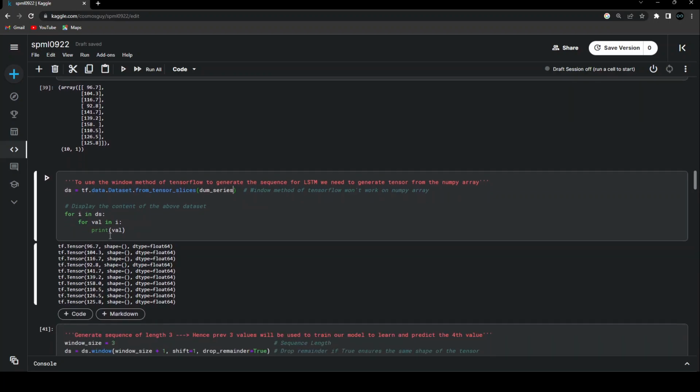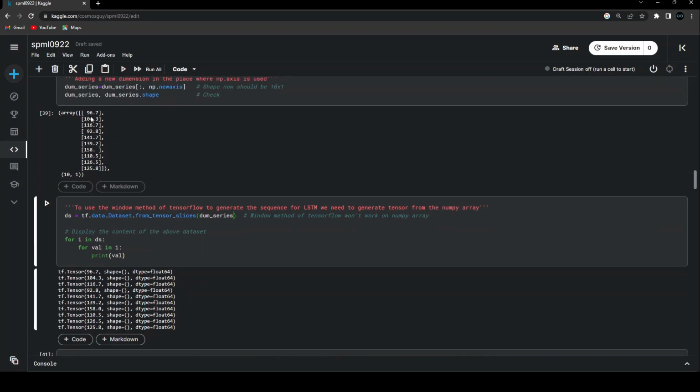So I'm just printing that value, and these are the tensors that we have. You can see that this array is just converted into a bunch of different tensors. 96.7, 104.3, all these values are just repeated, but now in the form of tensors.